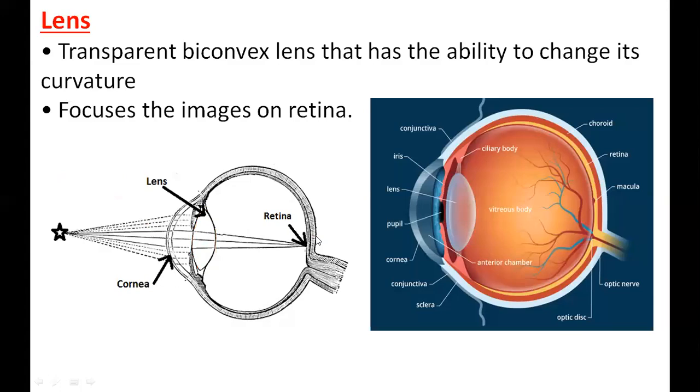Then some people have long sight, short sight. Then to correct it, you're adding another lens. That is only your spectacle. Some are using biconvex spectacles, some are using biconcave spectacles. That is the next part of the lesson. So today I am not going to discuss anything about the diseases.